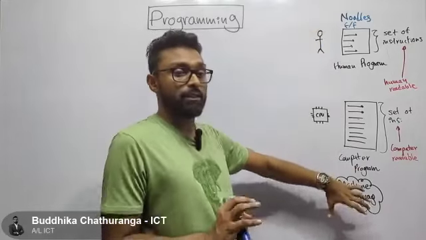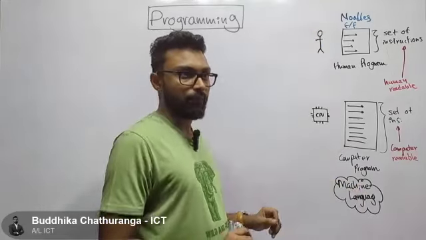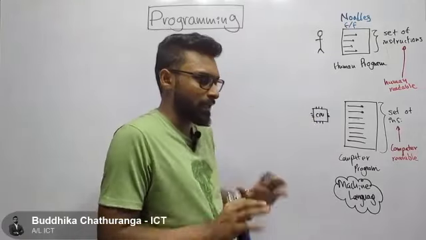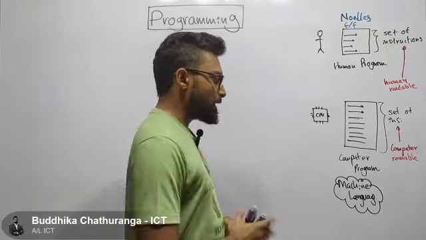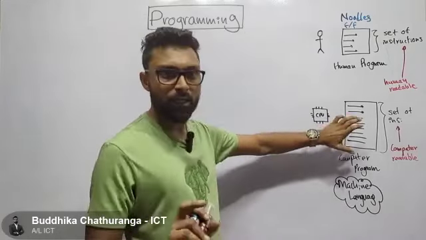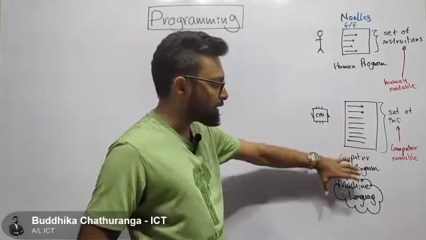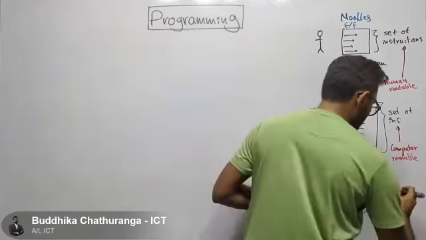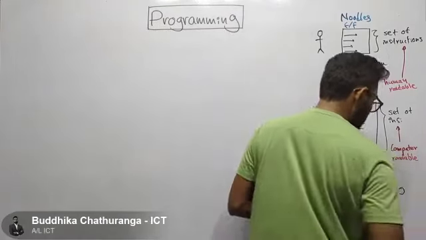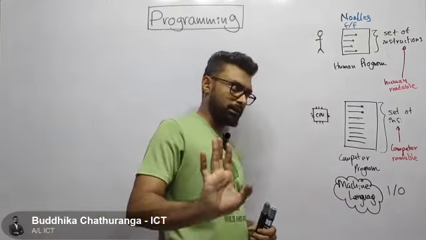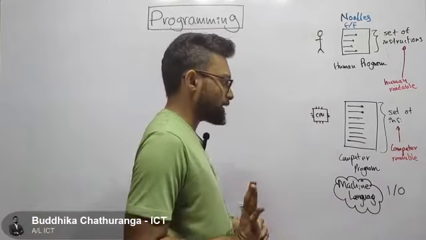When it comes to machine language, we also have many examples. There are different instructions targeted, but we are not going to talk about these things right now because it's not very important to you. But you have to know this. If we write a program that a computer can understand, it should be written in machine language. Machine language is nothing but something written in 1s and 0s. That part is enough for you right now.